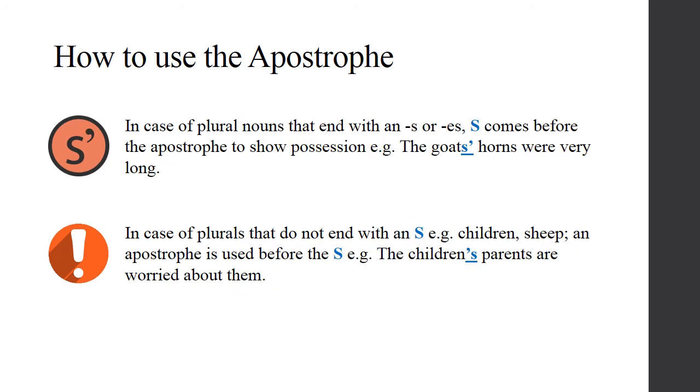The second case to be discussed is when, in case of plural nouns that end with an S or ES, S comes before the apostrophe to show possession. For example, the goats' horns were very long. It is important to remember that in case of plurals that do not end with an S, children, sheep, an apostrophe is used before the S. For example, the children's parents are worried about them.